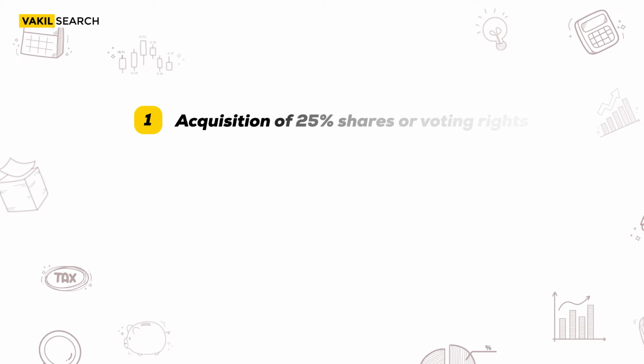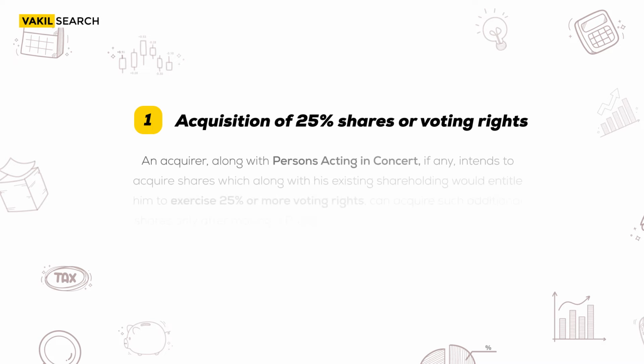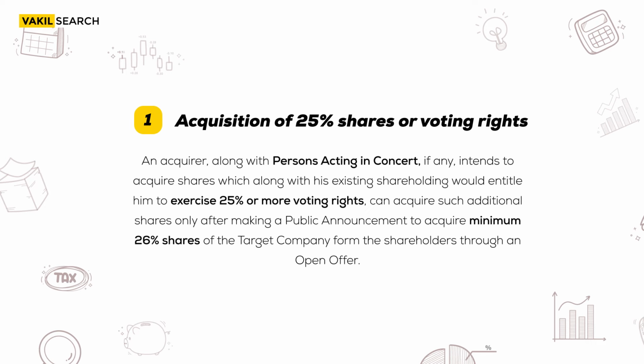First one is the acquisition of shares or voting rights in excess of 25%. An acquirer, along with persons acting in consort, if any, intends to acquire shares which, along with his existing shareholding, would entitle him to exercise 25% or more of the voting rights, can acquire such additional shares only after making a public announcement to acquire minimum 26% of the target company from the shareholders through an open offer.